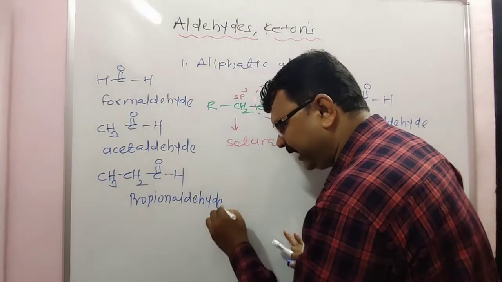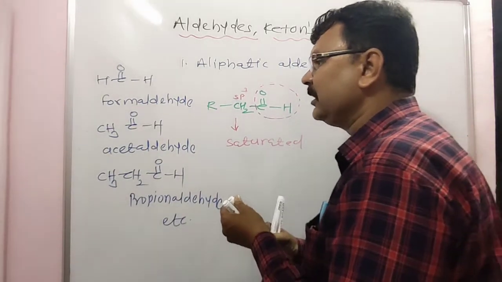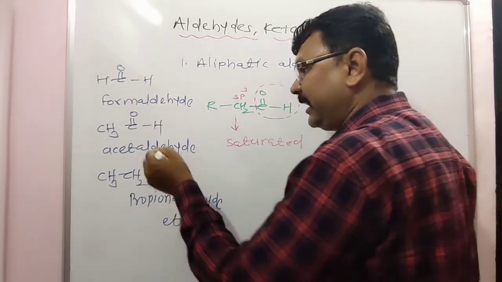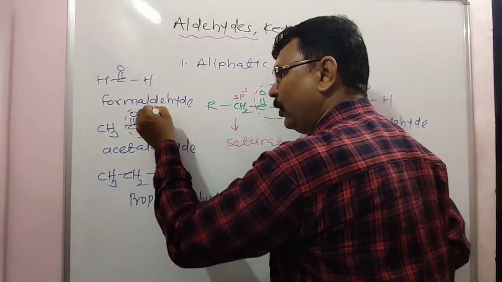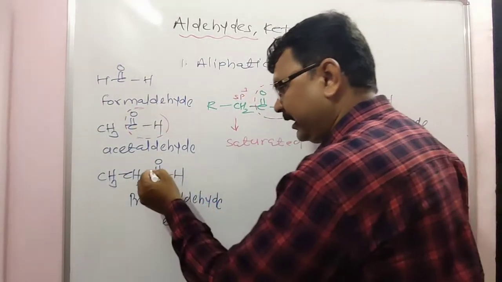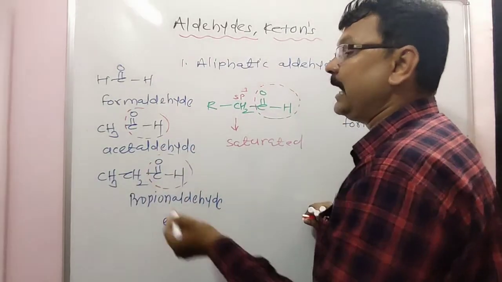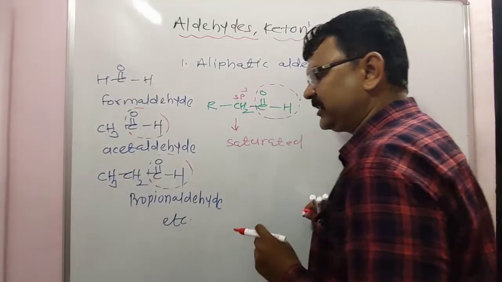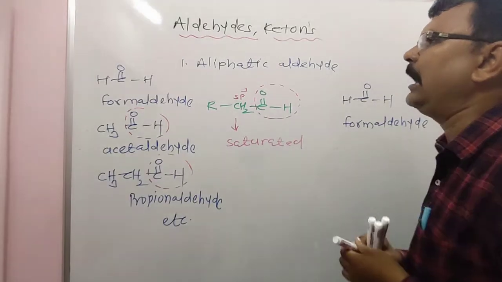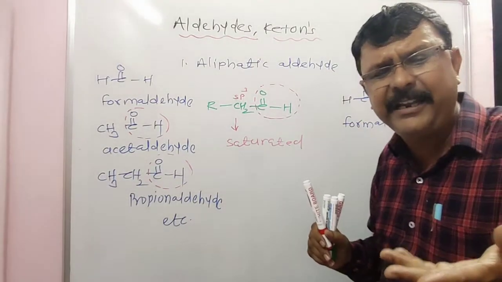Propionaldehyde. Look at the first example. Formaldehyde is the exceptional case, but in acetaldehyde the CHO group is attached to an sp3 hybridized, saturated carbon atom, a saturated alkyl group. This is an aliphatic aldehyde, the older definition.